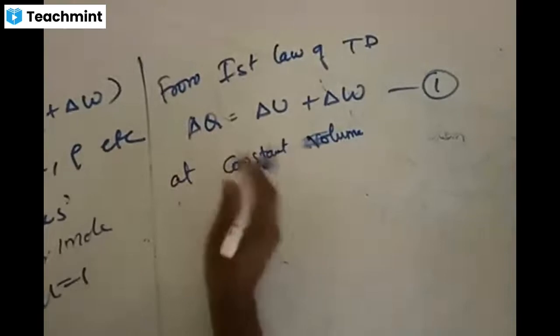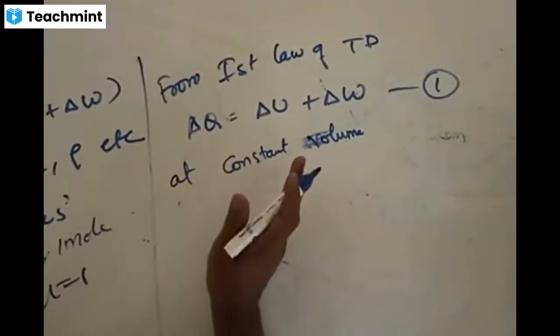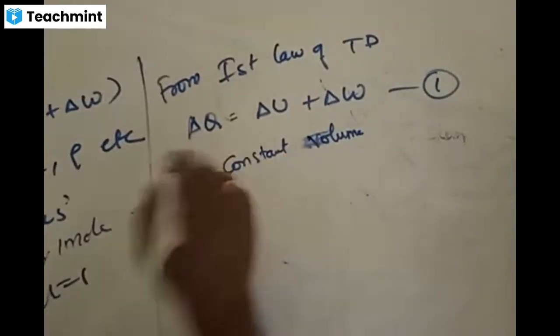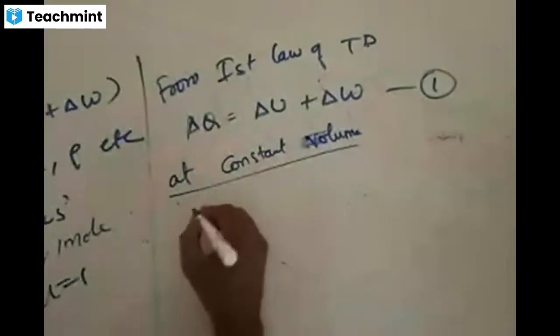Now we are deriving, and we need to assume 2 things: one is constant volume, the other is constant pressure. Accordingly, first I am assuming constant volume.